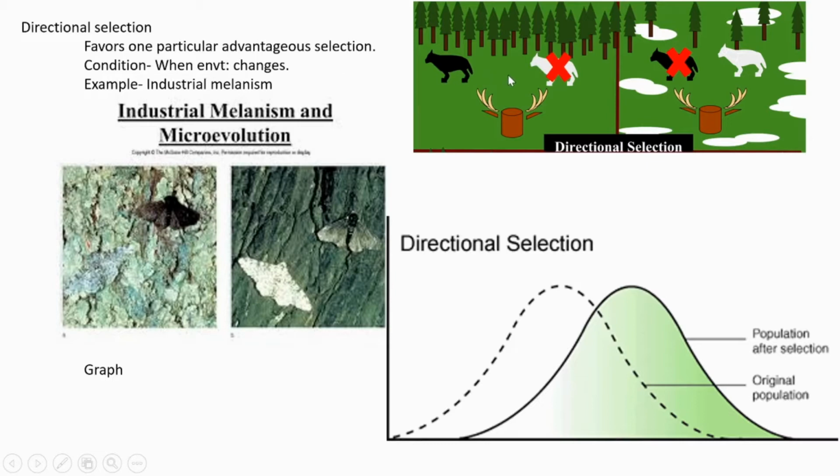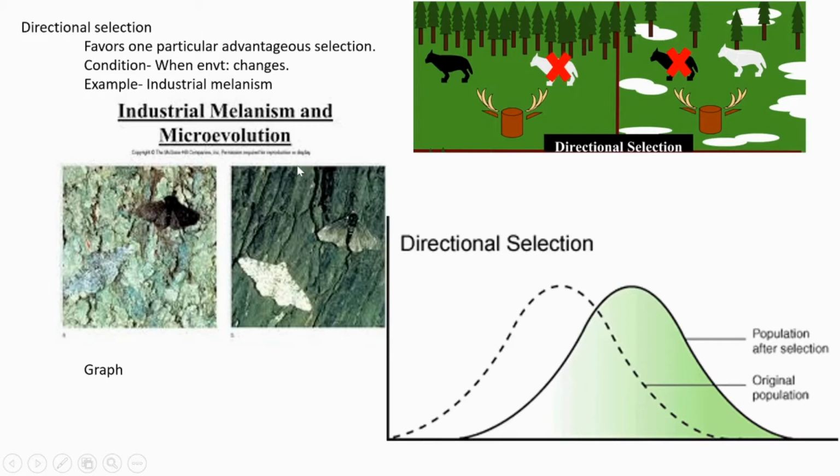That type of selection happens in which condition? When the environment is undergoing some changes. Under those circumstances, this type of selection happens. Directional, any one of the extremities.